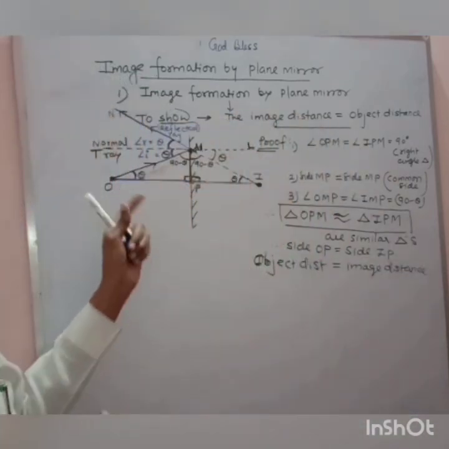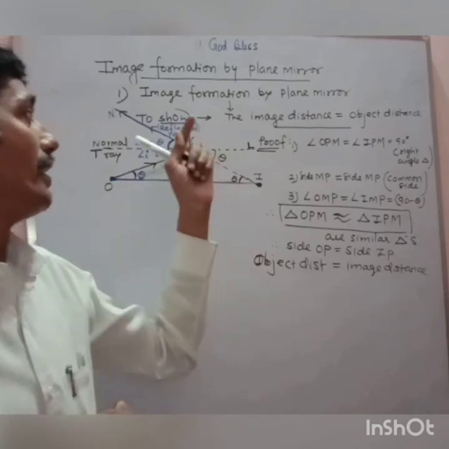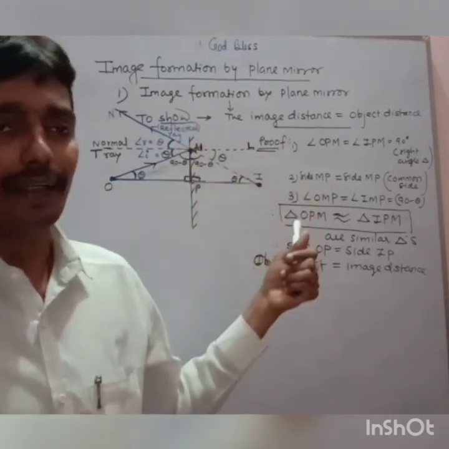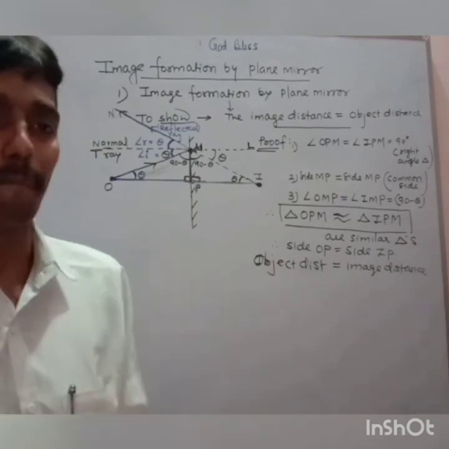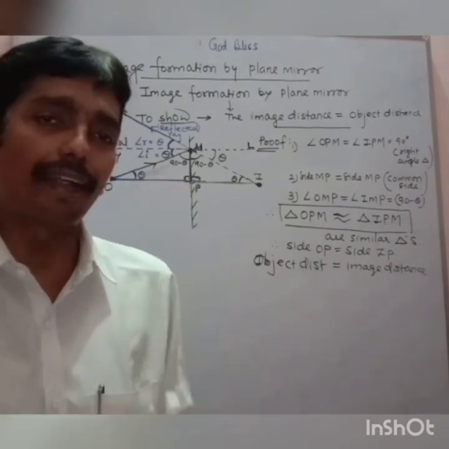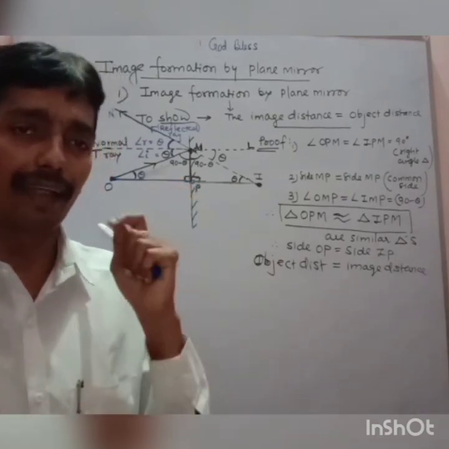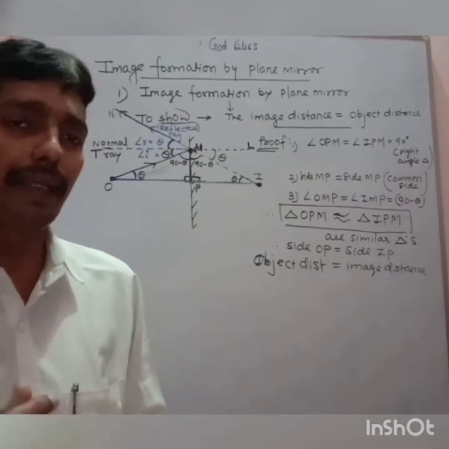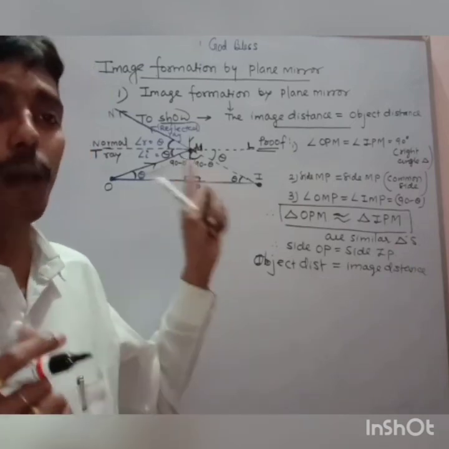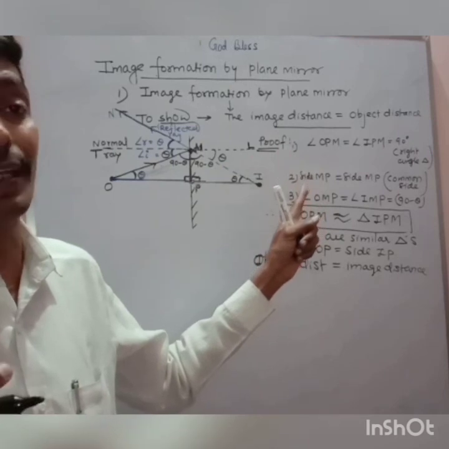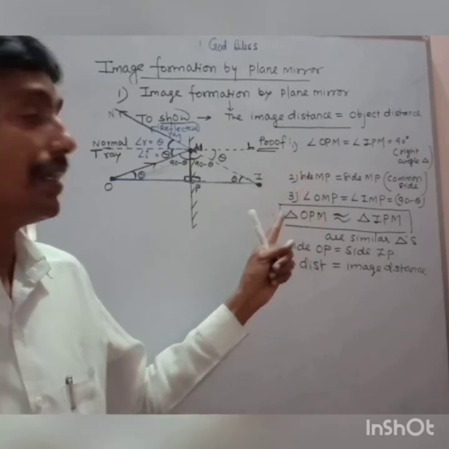So I have proved this concept in the image formation by a plane mirror, how we can show to the students that in the case of a plane mirror, whenever the image is formed, the distance of the object and the distance of the image which is formed inside the mirror is the same.